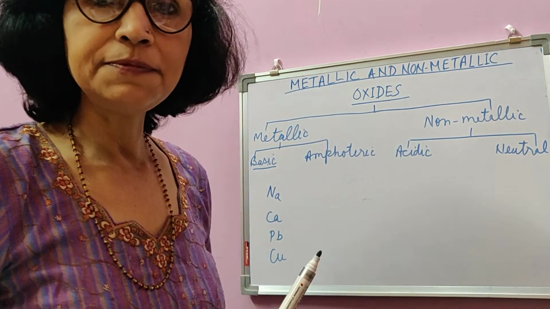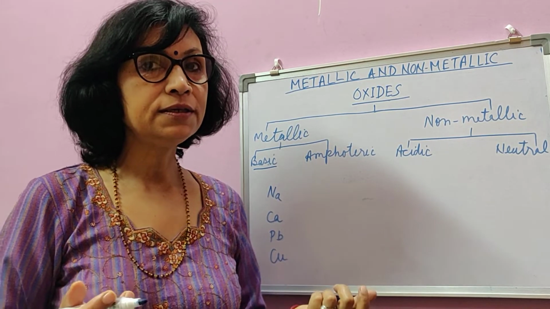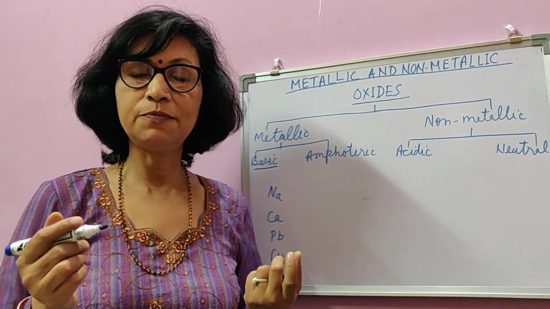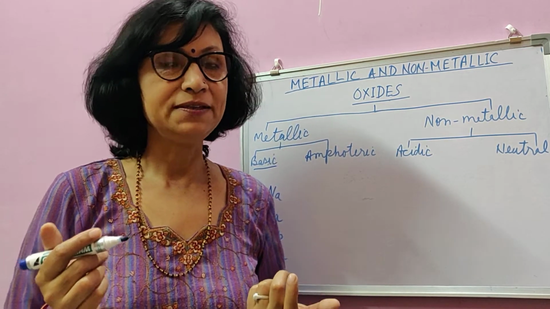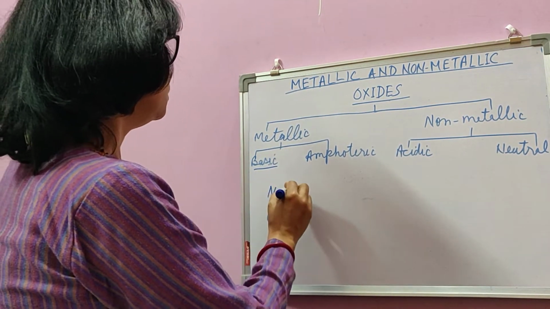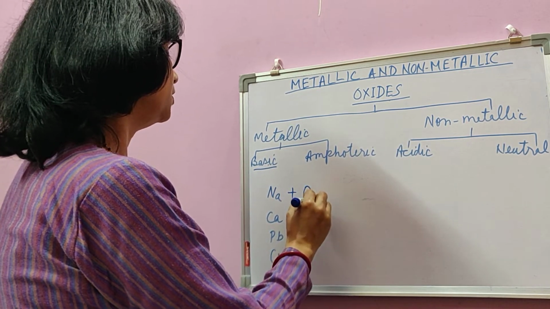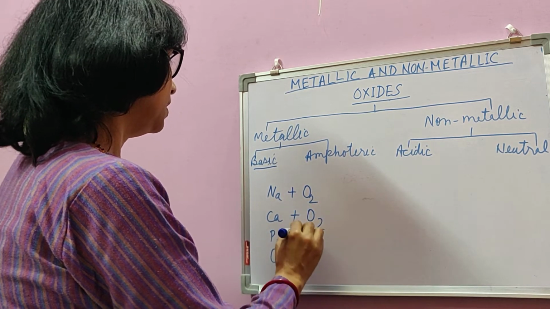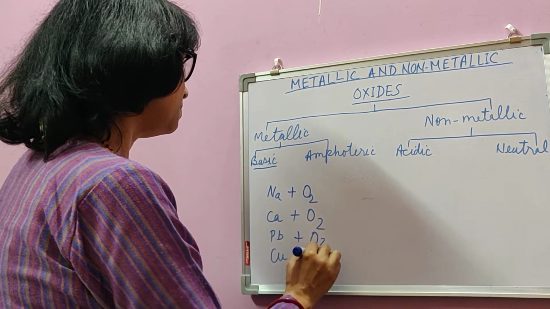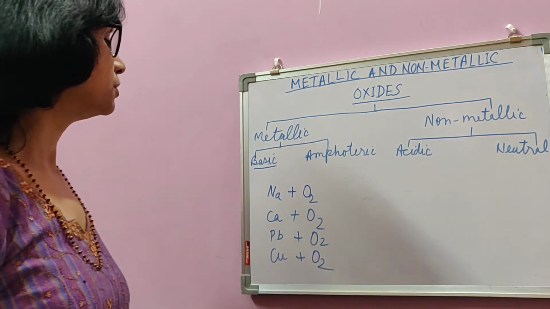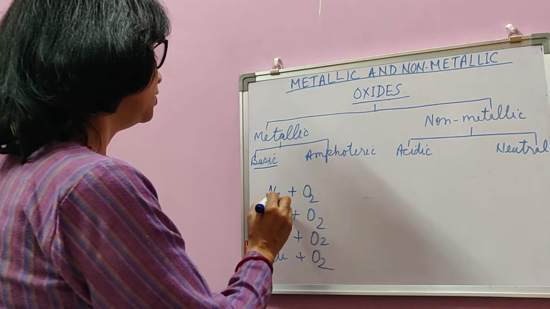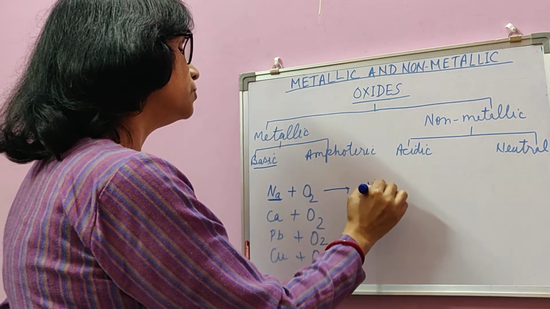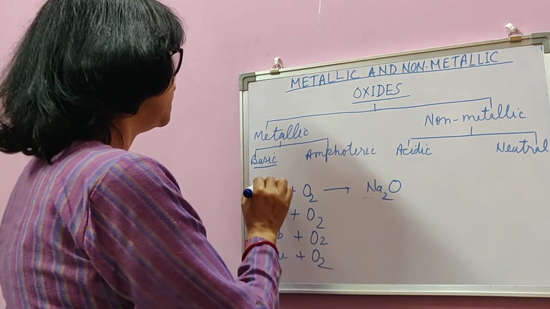How do we understand a substance to be basic by nature, or be a base? A substance which reacts with acid to form salt and water as the only product is said to be a base. Those metals whose oxides are basic by nature include sodium, potassium, calcium, lead, etc. They combine with oxygen to form their corresponding oxide at different temperatures. Sodium is a very active metal. It may react with oxygen to form sodium oxide even without heating.